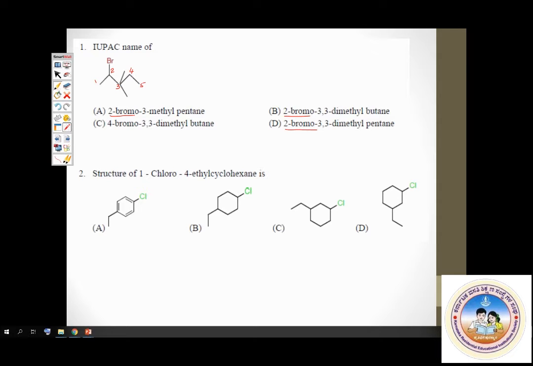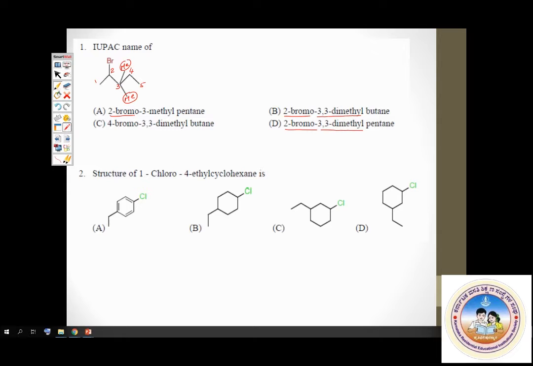Me and Me, methyl groups. If nothing is written, it's methyl. So it is 3, 3 dimethyl. 2 methyl groups. Now which option has 3, 3 dimethyl? Option B also has 3, 3 dimethyl. Option D also has 3, 3 dimethyl. So first we narrow down to A, B or D.